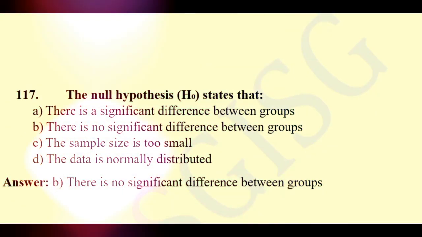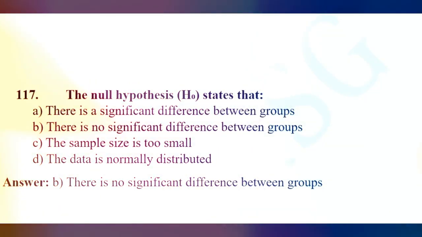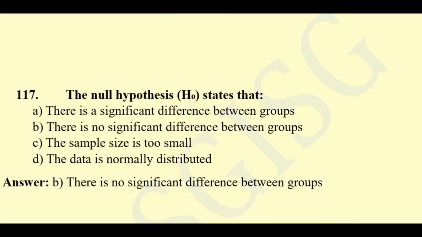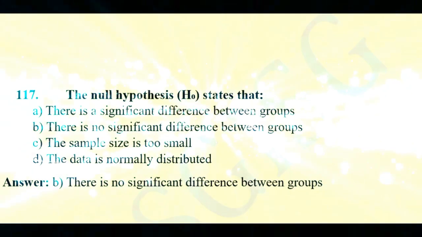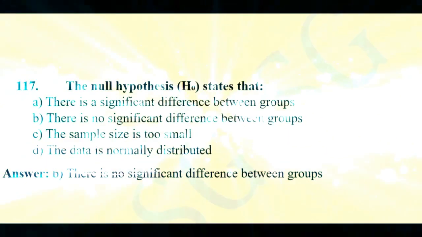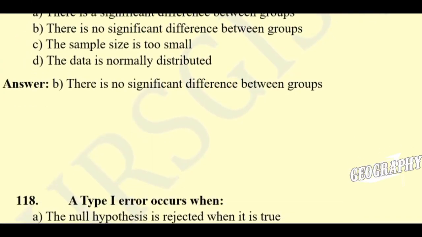Question number 117. The null hypothesis H0 states that there is a significant difference between groups. There is no significant difference between groups. The sample size is too small. The data is normally distributed. The right answer will be there is no significant difference between groups.